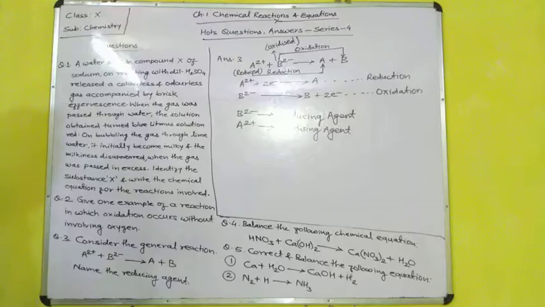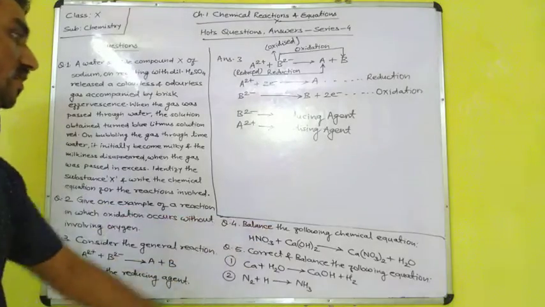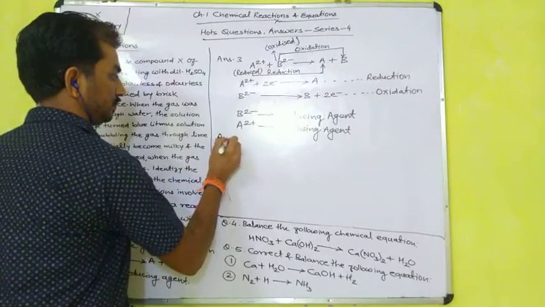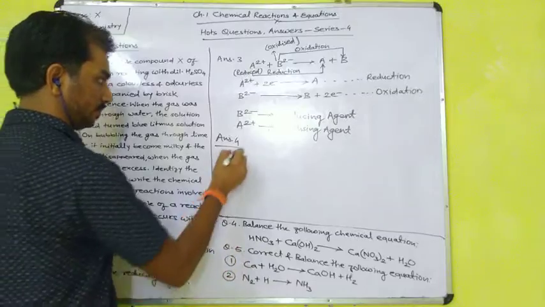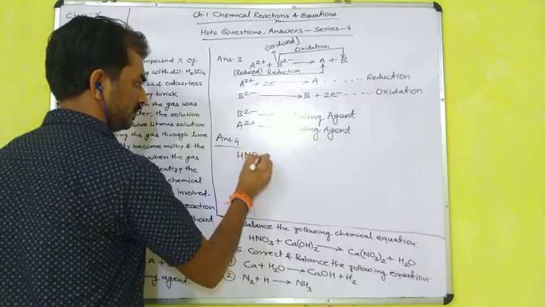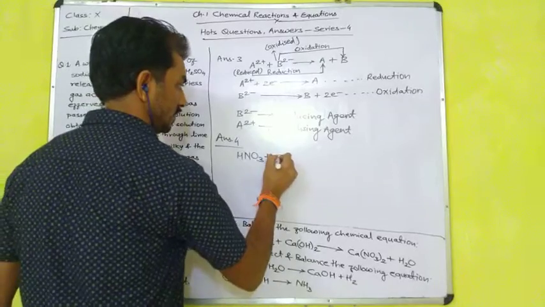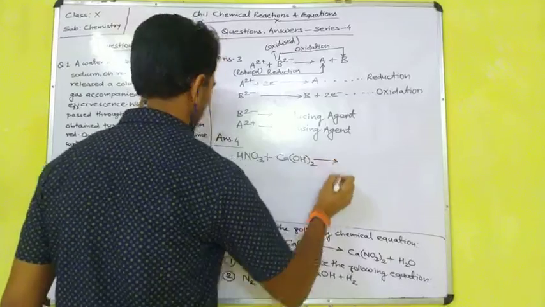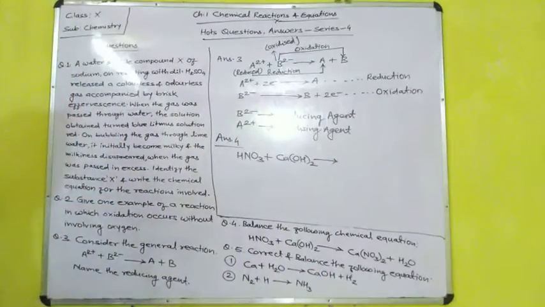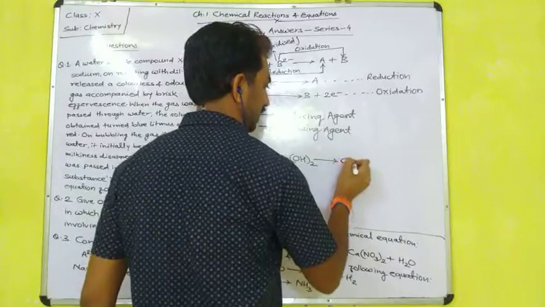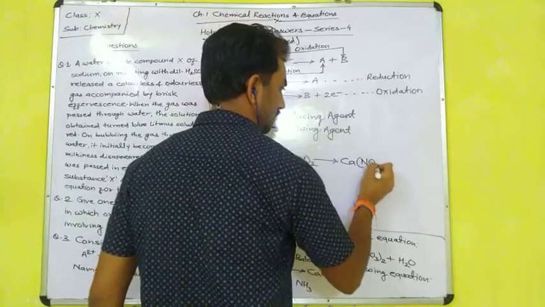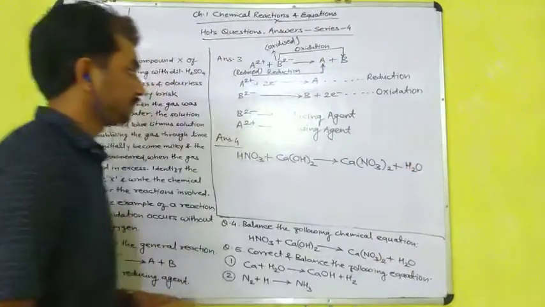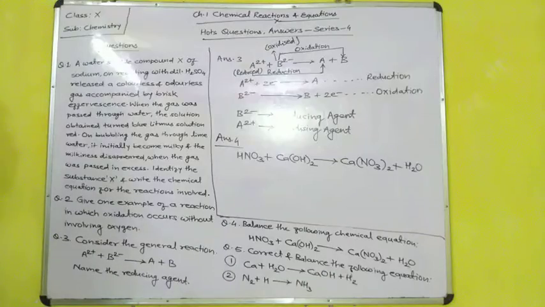Now next, the fourth question: balance the following chemical equation. Answer number 4. Here HNO3 plus Ca(OH)2, lime water. Just as in the first question we discussed, it forms calcium nitrate, Ca(NO3)2, plus H2O. So here first we have to balance what?